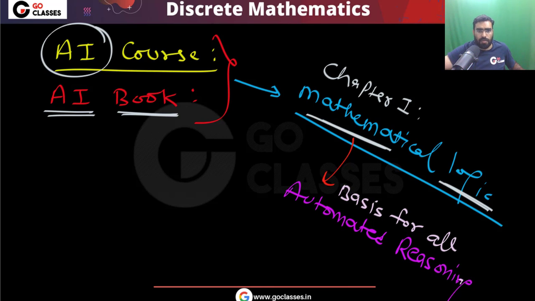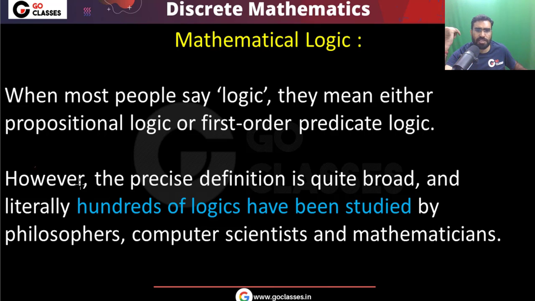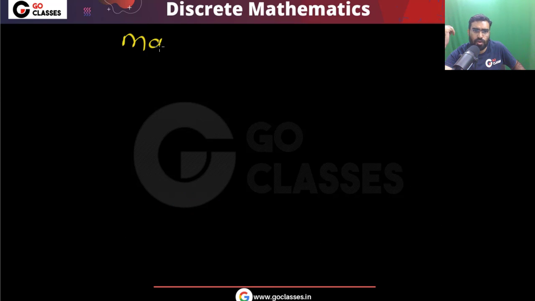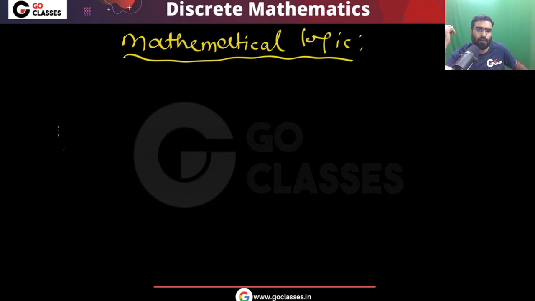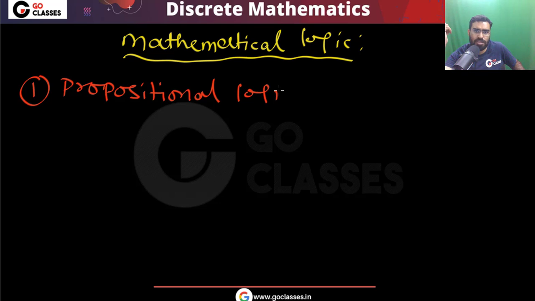Now, what are the types of logic that we have? See, mathematical logic is a huge field. Let me tell you, this is not a small field, it is a huge field. In mathematical logic we study many different types of logic. The simplest type of logic that we will study is propositional logic. This we will study. There is another type of logic different from propositional logic.